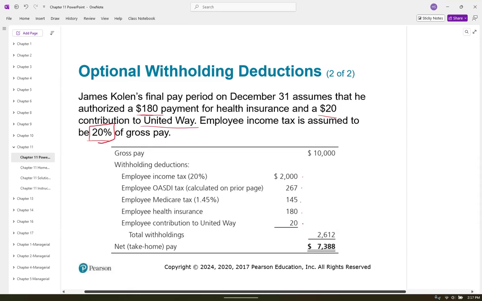Okay, so gross pay. And then we have the employee tax. They just take 20% of that. That's a lot, isn't it? That's a huge chunk for income tax. We already calculated the OASDI and the Medicare tax on the previous one. Health insurance and then the $20 contribution. So we had withholdings of 2612. So this is gross and this is net. Okay. So there's a lot of things. There's a big difference between those two numbers.